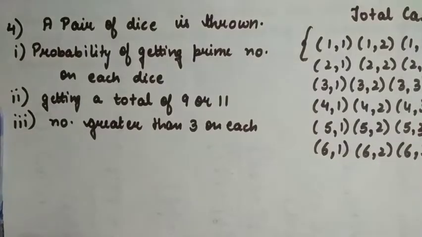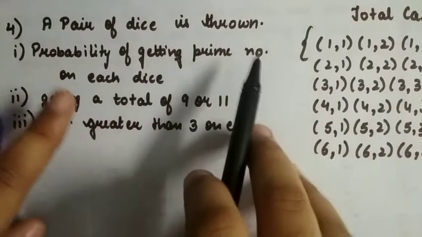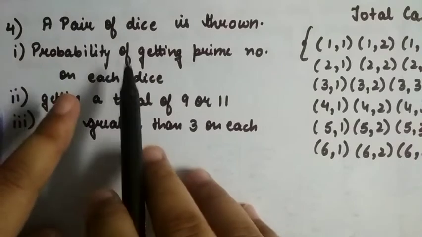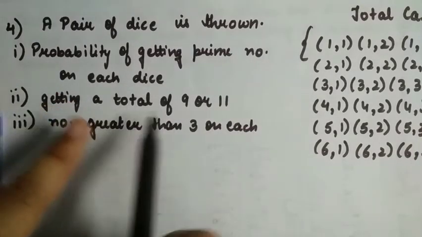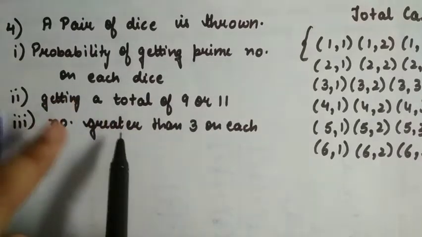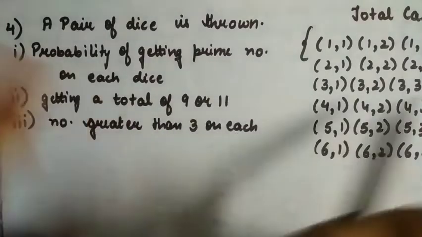In the fourth question, it is given that a pair of dice is thrown. We have to find the probability of getting a prime number on each dice, getting a total of 9 or 11, and getting a number greater than 3 on each dice.